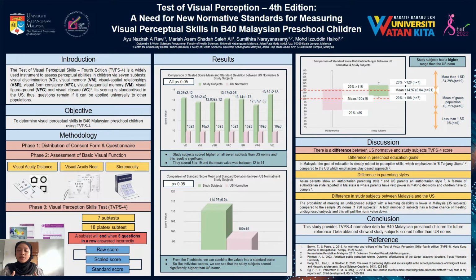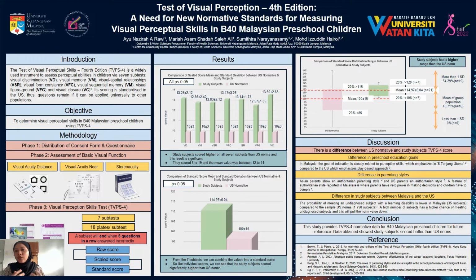35.71% of the study subjects scored better than 50% of US subjects. No sample had an overall score lower than one standard deviation from the US mean, compared to 20% for the US normative sample. This strengthened the justification why the study sample cannot use this norm as a comparison, and a new norm according to the study population should be used. From the result, it can be observed that there is a difference between the US norm and study subject scores.